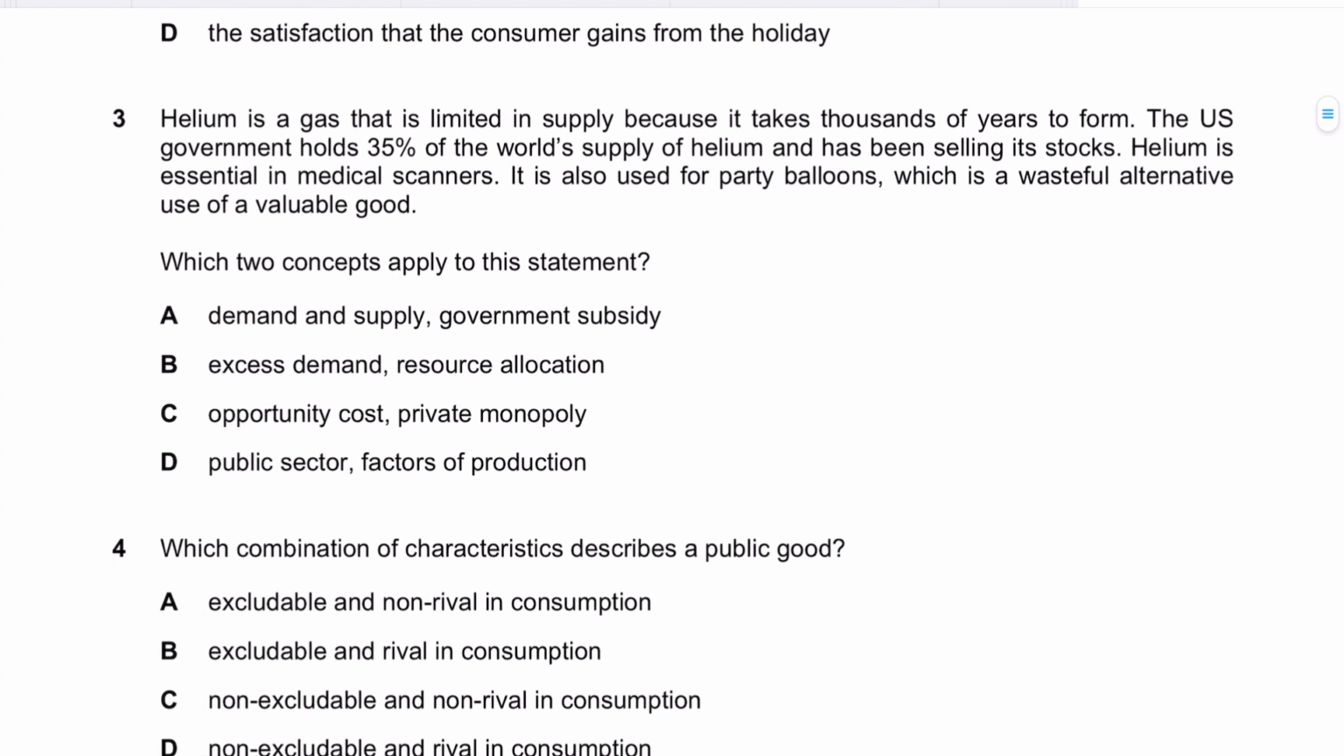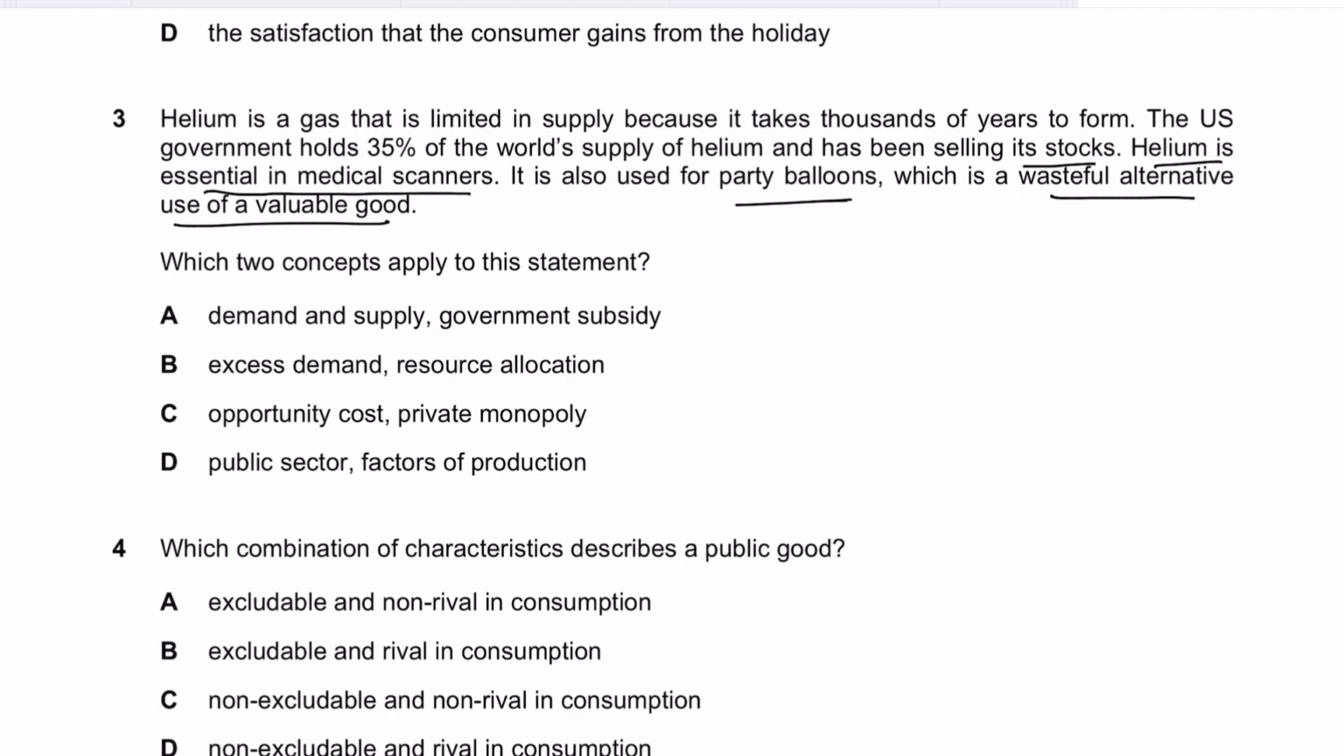Question 3 states, helium is a gas that is limited in supply because it takes thousands of years to form. The US government holds 35% of the world's supply of helium and has been selling its stocks. Helium is essential in medical scanners. It is also used to pay for party balloons, which is a wasteful alternative use of a valuable good. Which two concepts apply to this statement?